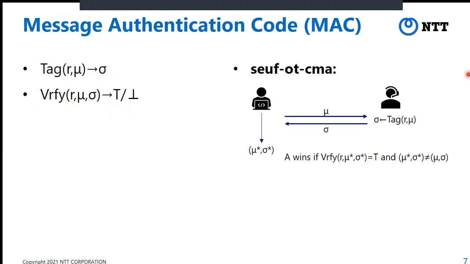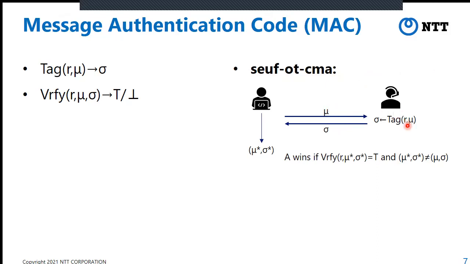Okay, we require MAC to be SEUF-1-OTCMA secure. This means strongly existentially unforgeable under one-time chosen message attacks. In this setting, the adversary sends mu once.